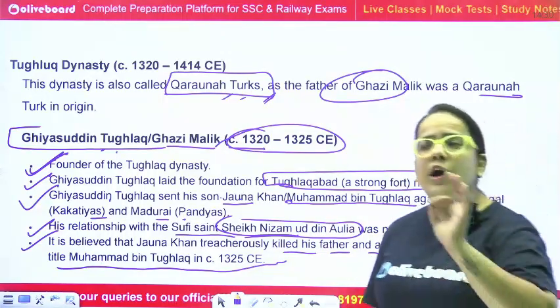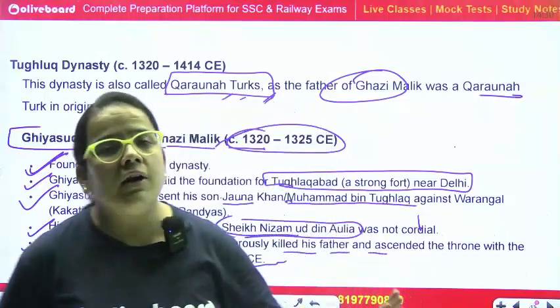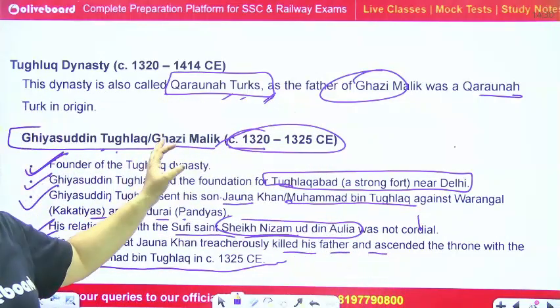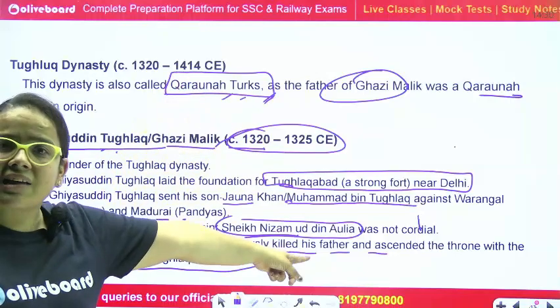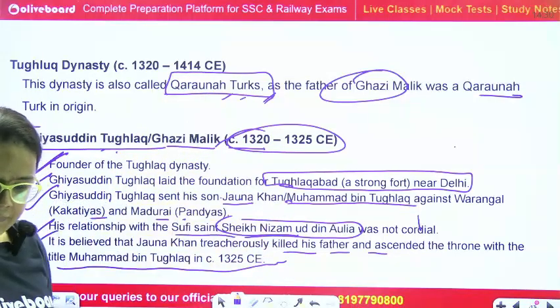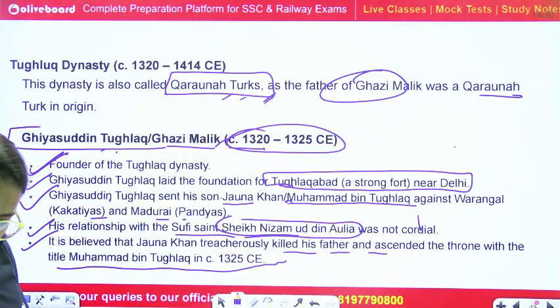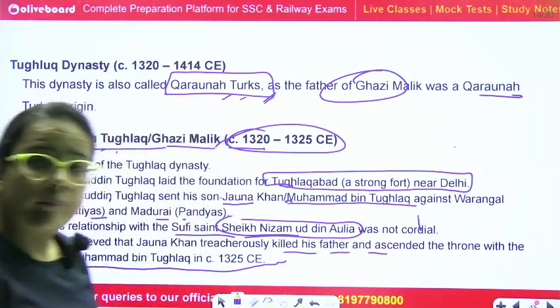So at this point, you just need to cover that Ghayasuddin Tughlaq was the ultimate founder of Tughlaq dynasty. His real name was Ghazi Malik. Okay, clear? Okay, any issues?